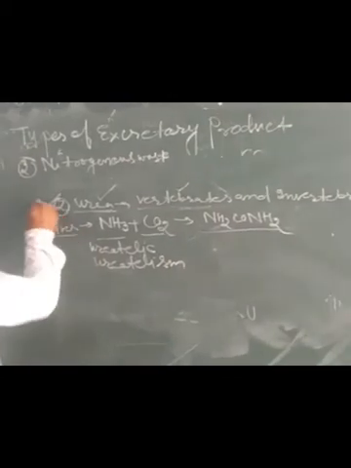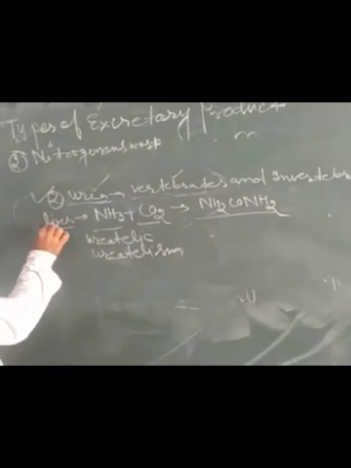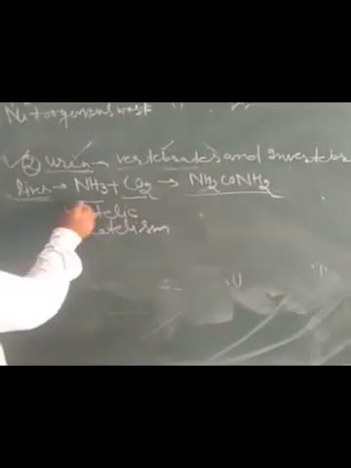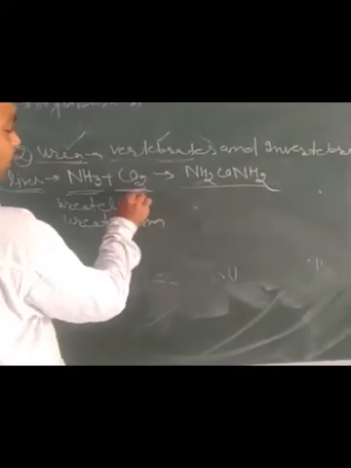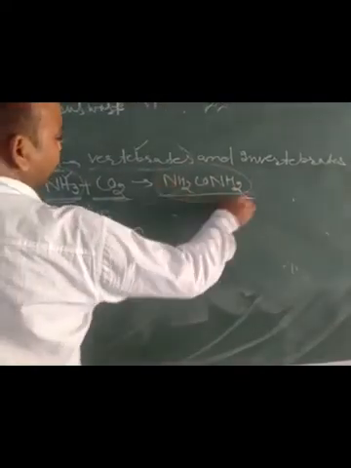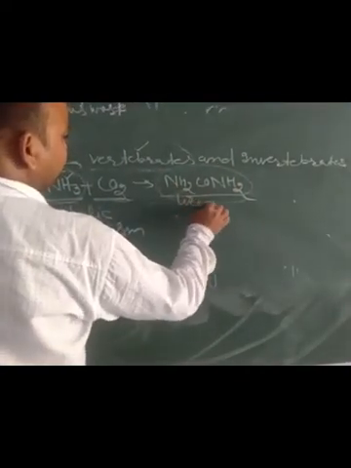Where is urea produced? Urea is produced in the liver. How? When ammonia produced by deamination of amino acids combines with carbon dioxide present in the blood, urea is formed: NH2CONH2, this is urea.